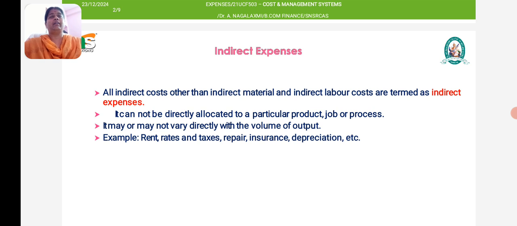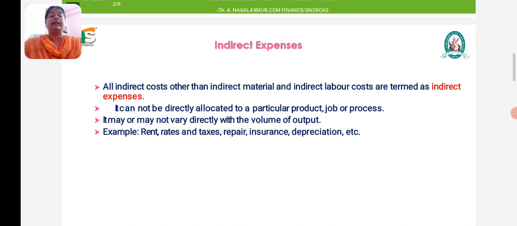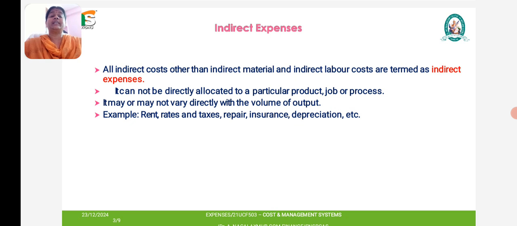Examples: rent, rates and taxes, repair, insurance, depreciation, etc. For the building we hired for our manufacturing purpose, whether the volume of output is more or less, we have to pay the same fixed rate. If the machinery gets repaired, we have to spend the amount for repairing the machinery.